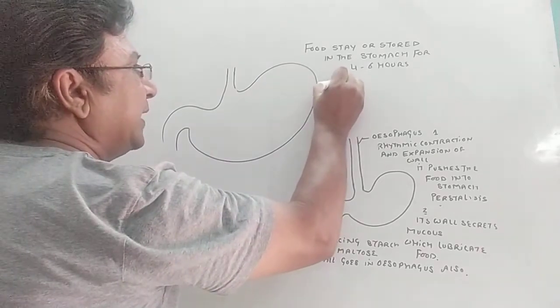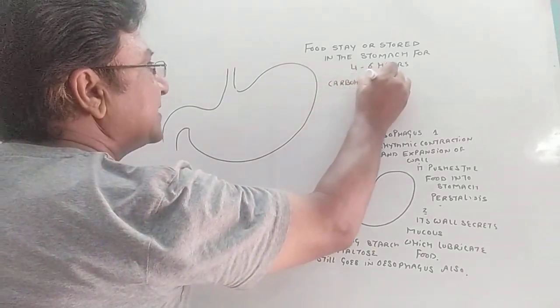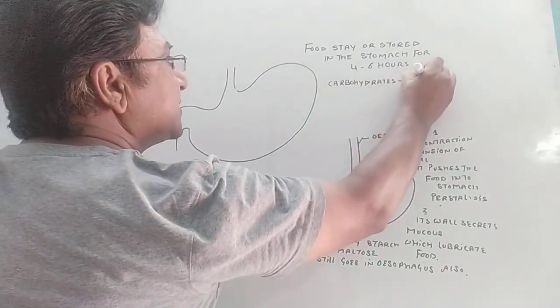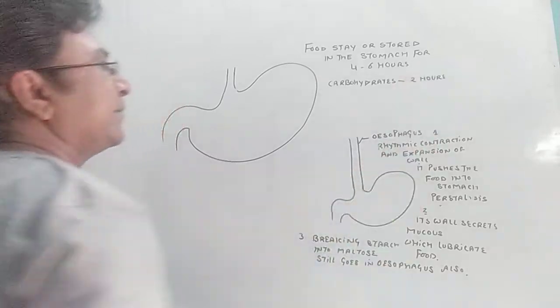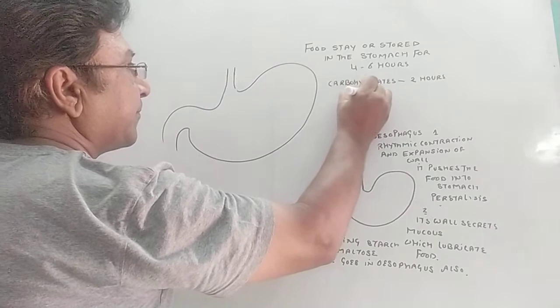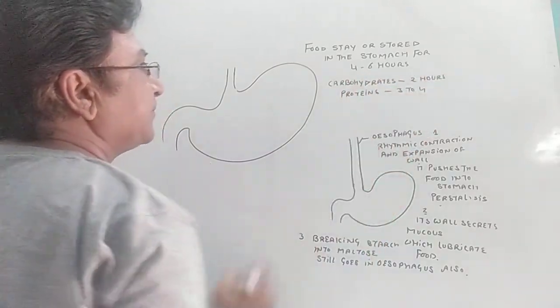Now, carbohydrates in the stomach stay for 2 hours maximum, and protein stays for 3 to 4 hours. Correct?